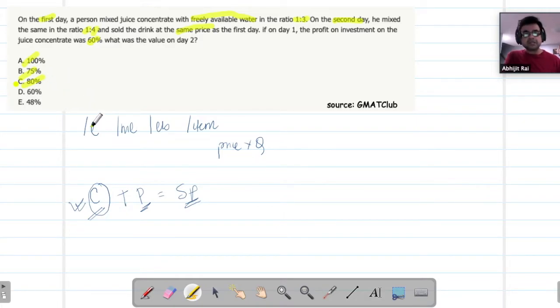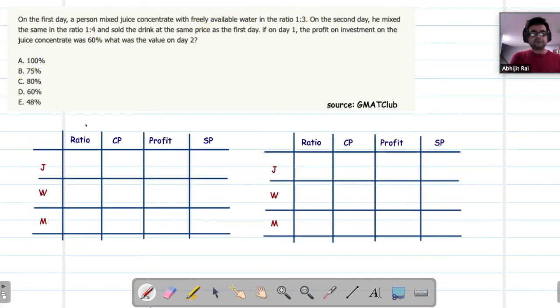All right, so let's get into the solution. The first step is to understand this table. This table is juice concentrate, water, which are my ingredients, and the mixture. The ratio part of it, I know on day one. So this is day one table. Let's see. This is day two table. So in the day one table, it's 1:3. So 1 part juice, 3 parts water, and let's just call it 1 liter for now, right?